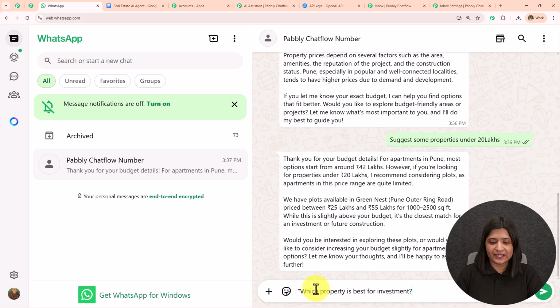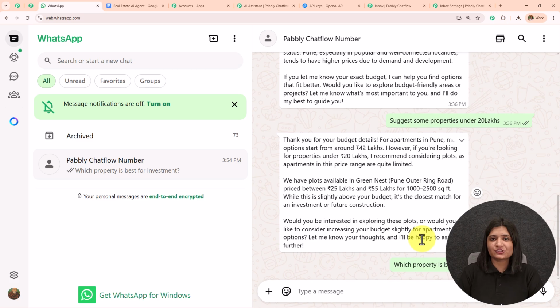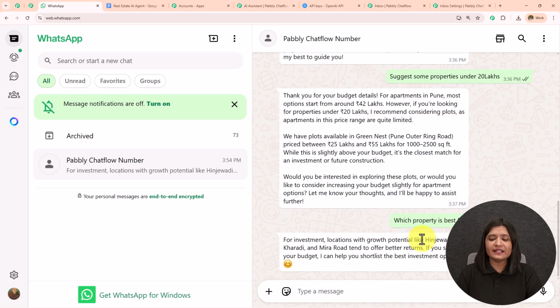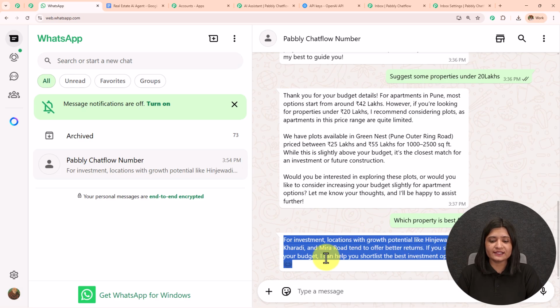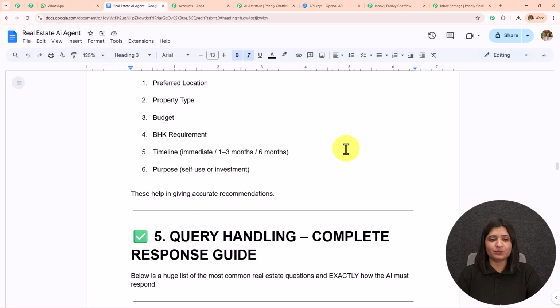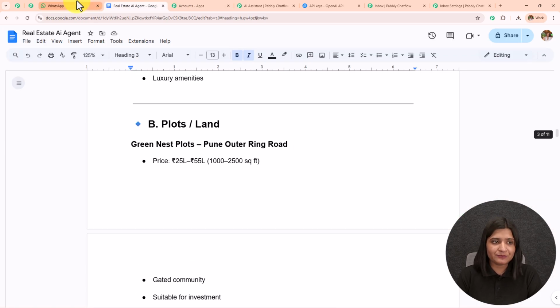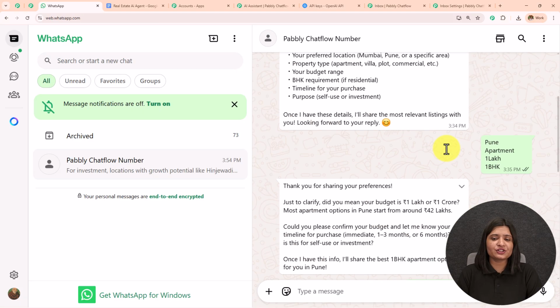We are going to test this AI agent for one last time, and I'm going to send a message like, "Which property is best for investment?" I'm going to send this message. Let's wait for the reply. And here it has sent me this message: "For investment, location with growth potential like this, and this tend to offer better returns. If you share your budget, I can help you shortlist the best investment option." So this detailed message is coming from the same knowledge base which I have uploaded and trained my AI agent to reply. So this is how we have created this AI agent using Pabbly Chatflow.